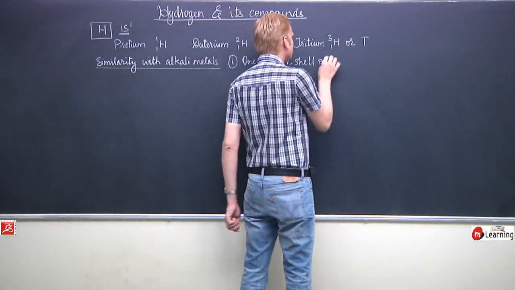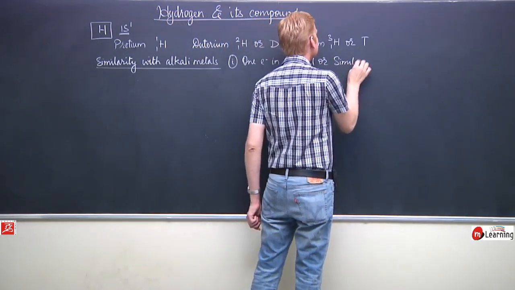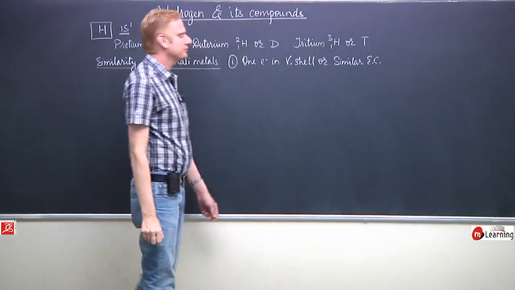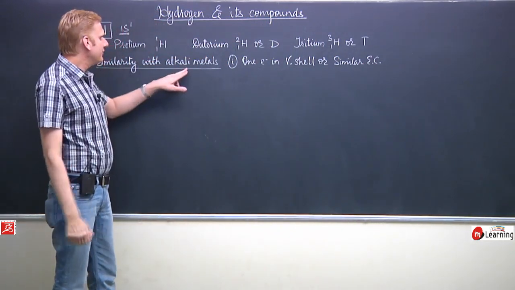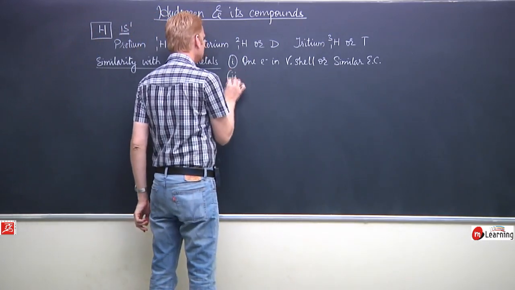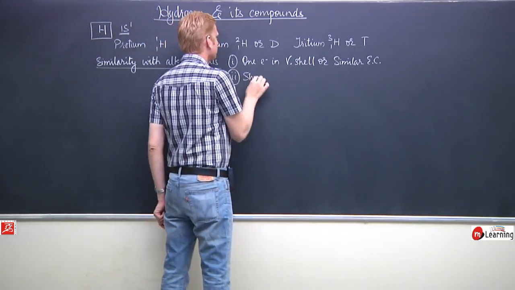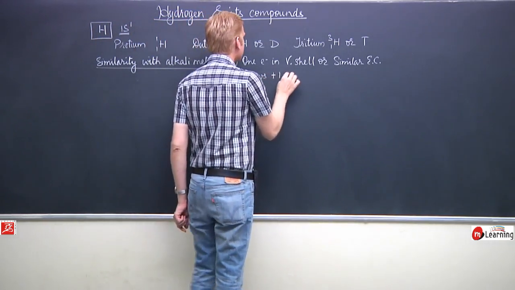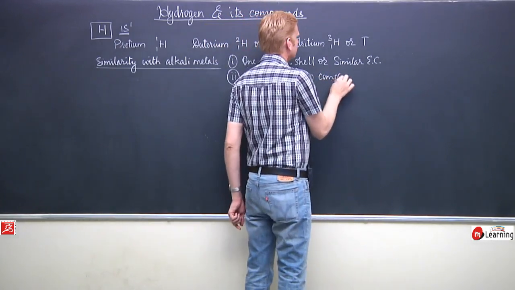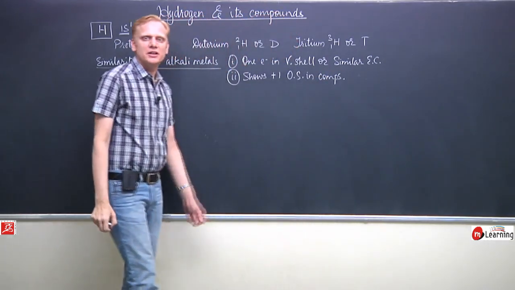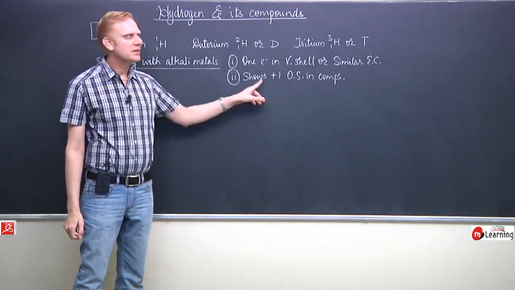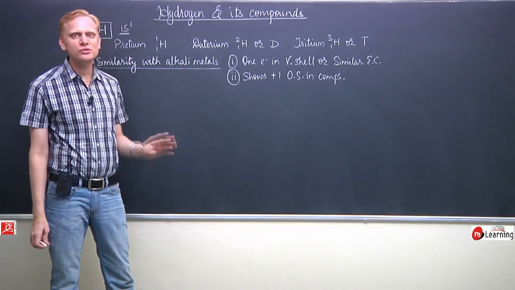That means similar electronic configuration. This is the first thing in which hydrogen resembles the alkali metals. It shows +1 oxidation state in compounds. The oxidation state of alkali metals in their compounds is +1. That of hydrogen in the compounds is also +1.